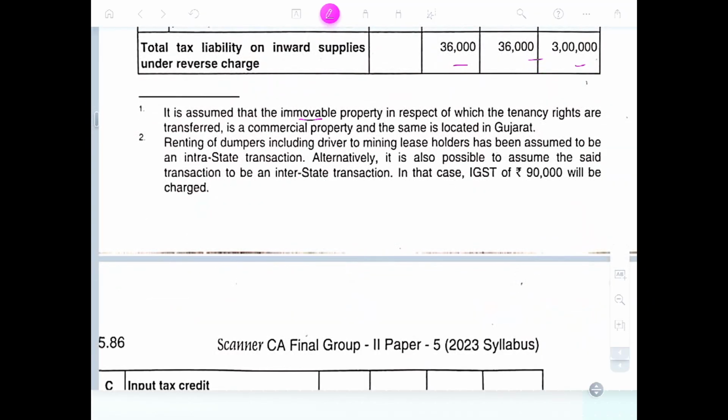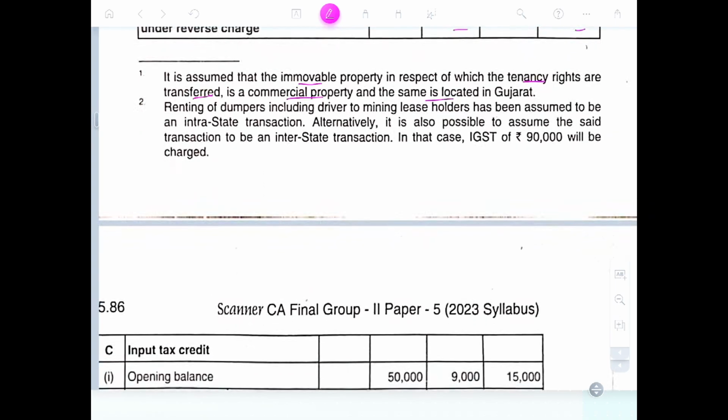It is assumed that the immovable property in respect of tenancy rights transferred is a commercial property and the same is located in Gujarat. Renting of dumpers including driver to the mining lease holder is assumed to be an intrastate transaction, although it is also possible to assume that the said transaction is interstate. In the case of IGST, 90,000 will be charged.